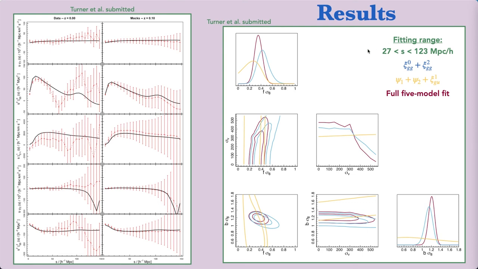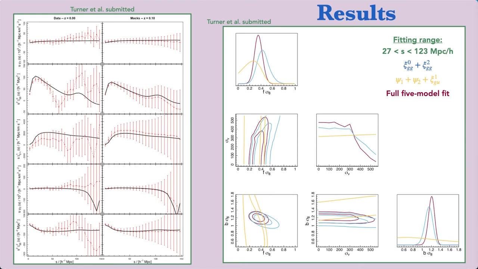The blue contours represent our fit to the two galaxy-galaxy autocorrelation function multipoles. The yellow contours represent our fit to the velocity-velocity autocorrelation function estimators and the galaxy-velocity cross-correlation function dipole, and the red contours represent our fit to all 5 models. We can see from the yellow contours that our fit to the velocity data is very roughly constrained and provides very little info in terms of b. Our blue contours perform better, but when we look at our fit to all 5 models, we see that we get the tightest constraints of all 3 combinations.